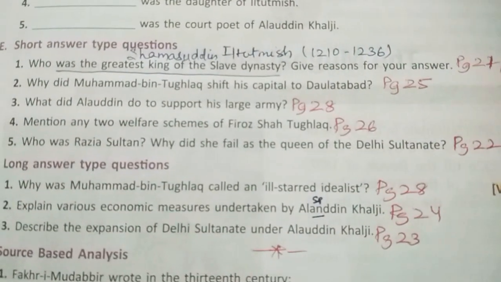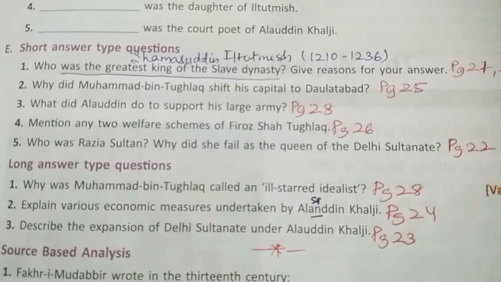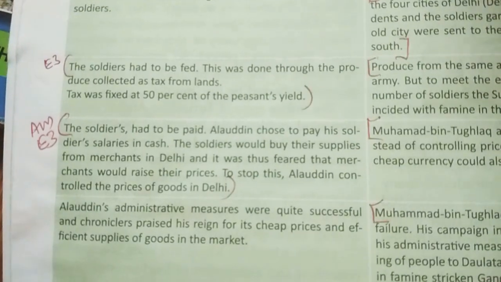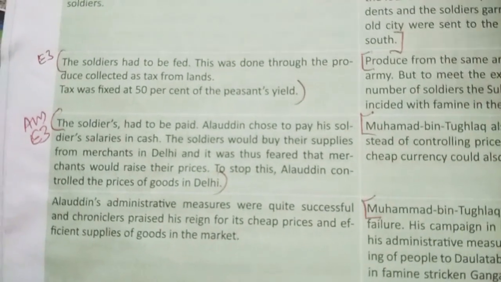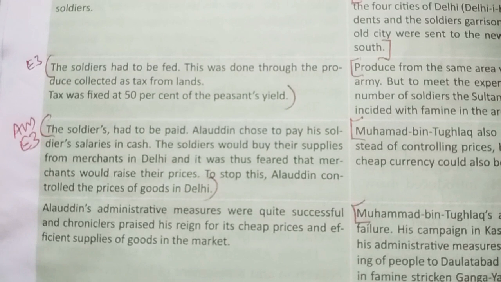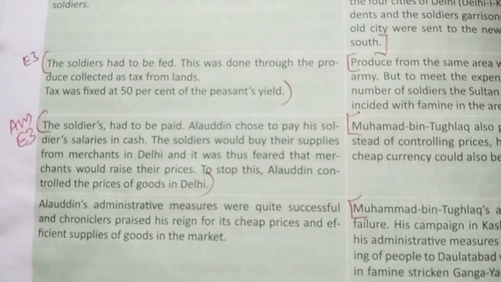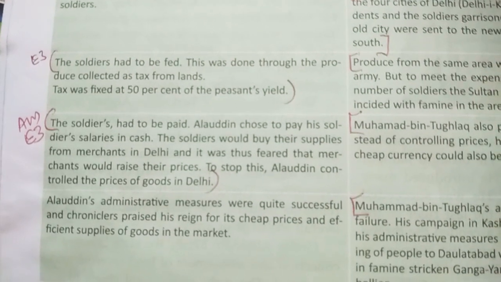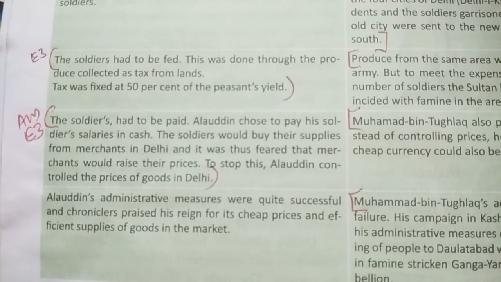Question E3. What did Alauddin do to support his large army? Answer E3. The soldiers had to be fed. This was done through the produce collected as tax from lands. Tax was fixed at 50% of the peasants' yield. The soldiers had to be paid.